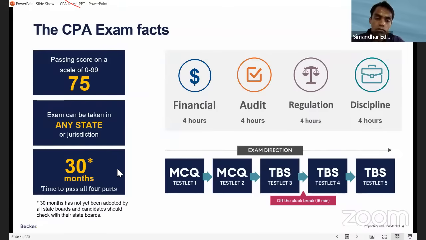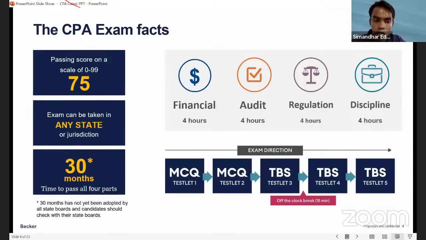Now, there was a 30 months rule, 30 months time to pass all the 4 parts. What is this 30 months time to pass all the 4 parts? In CPA, if you pass the first exam, FAR, say in the month of January, and you get the result in the month of February, from January you have 30 months of time to pass the other 3 sections, right? The previous rule was 18 months. Now that rule is undergoing a change to 30 months. Now, sir, has this rule come into existence?